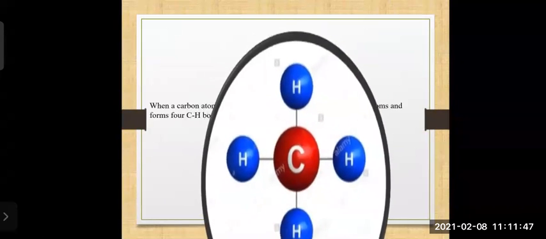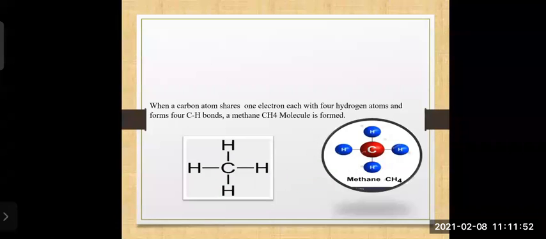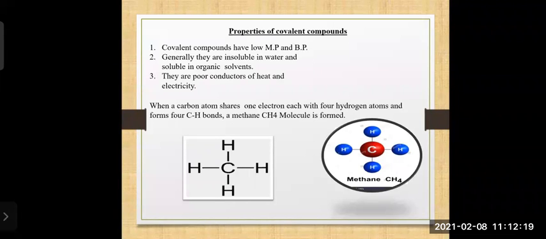See how it forms. We are talking about how the carbon atom forms a single covalent bond with another. So here, when a carbon atom shares one electron each with four hydrogen atoms and forms four CH bonds, a methane molecule is formed. One carbon atom and four hydrogen atoms, and they are bonded together with single or covalent bonds.